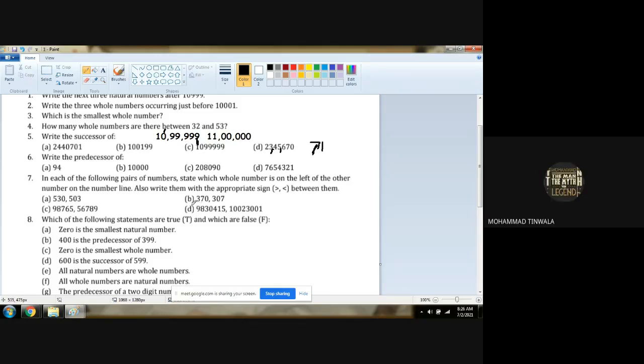Now one thing you should keep in mind, beta. When we have 0 to 8 in the last digit, only the last digit will be changed. Understood? If it is 0, the last digit becomes 1. If it is 1, it becomes 2. If it is 8, it becomes 9. So from 0 to 8, all the other digits will remain as it is, only the last digit will be changed when it is a successor.